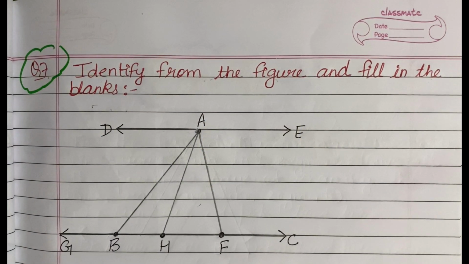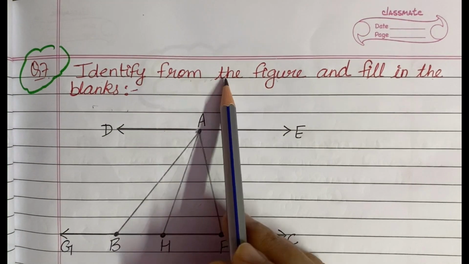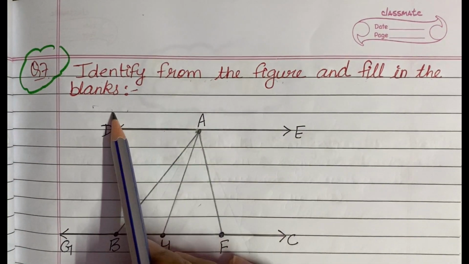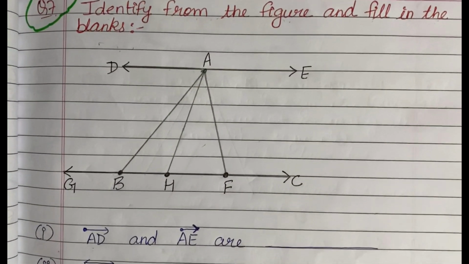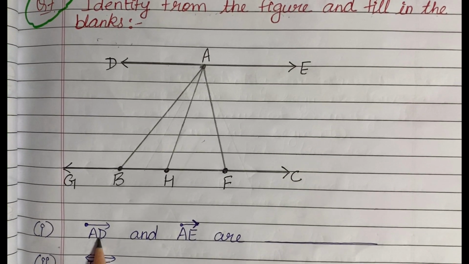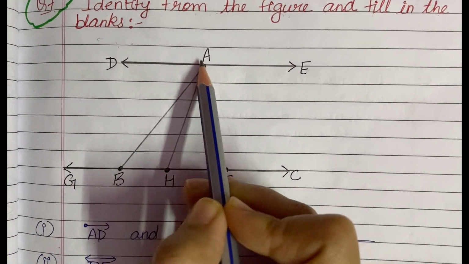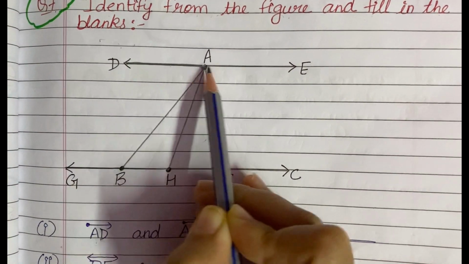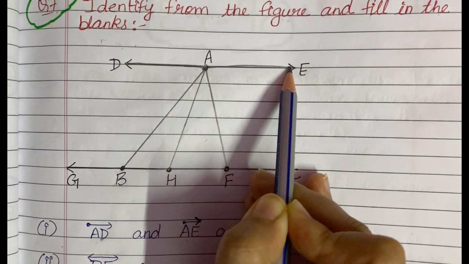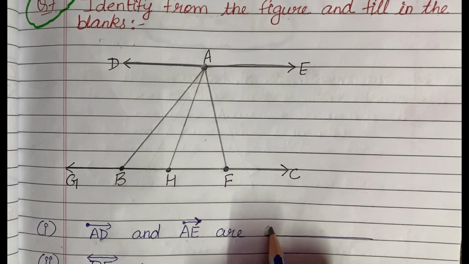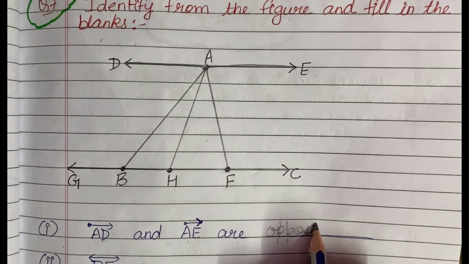Now question number 7 says that identify from the figure and fill in the blanks. And the first part is this: ray AD and ray AE are. Now see, students, ray AD and ray AE. What are they? They are opposite rays.